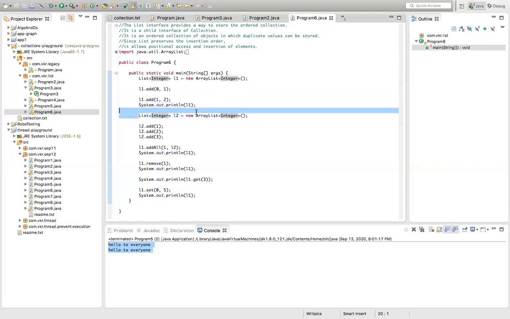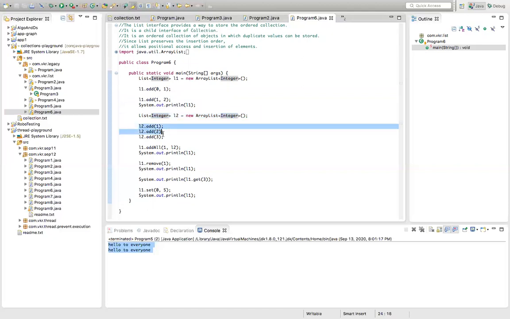After that, I'm creating one more array list, L2. I'm adding the elements by using the add method, 1, 2, 3. Now, if you want to add array list 2 into array list 1, how to add? L1 dot add all of 1 comma L2.